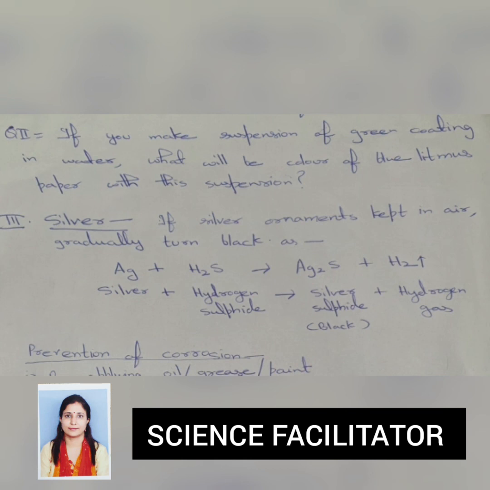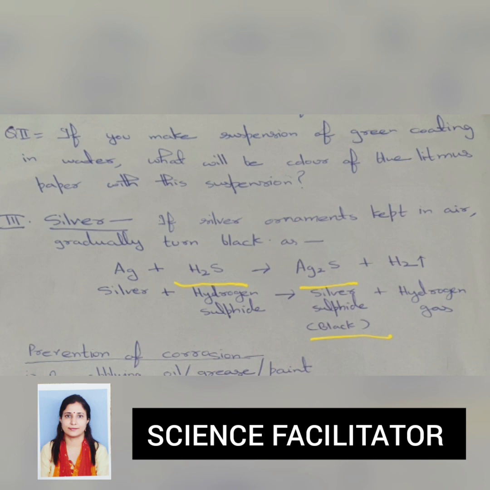Now I will discuss corrosion of silver. Although it's not given in the NCERT book, still I am telling you for extra information. You have seen that if silver ornaments are kept in air for a very long time, they gradually turn black. Why do they turn black? Because they react with hydrogen sulfide gas present in air and form silver sulfide, which is black in color.